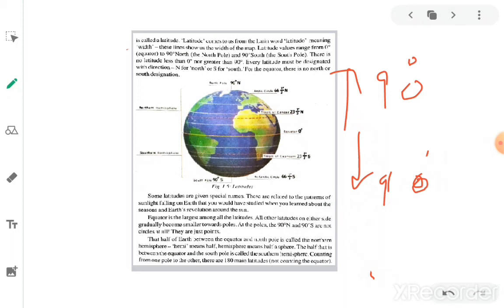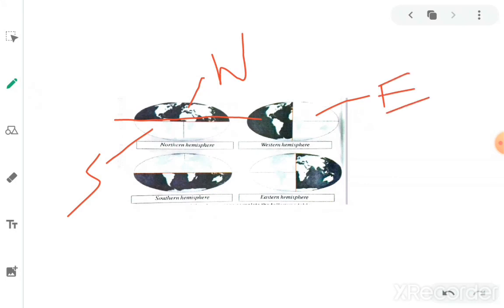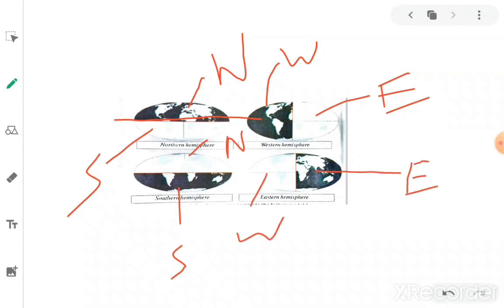They are all imaginary lines. So here see the hemispheres. Here is the earth, the middle is the equator, this is the northern hemisphere and this is the southern hemisphere. Like this, this is the eastern hemisphere and this is the western hemisphere. So the globe is divided into different hemispheres, that is, halves of a sphere.